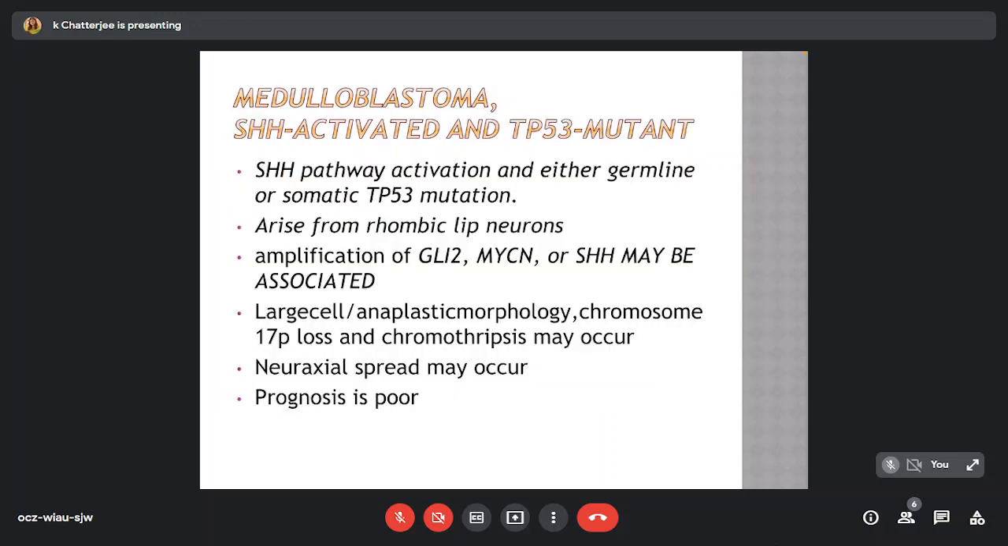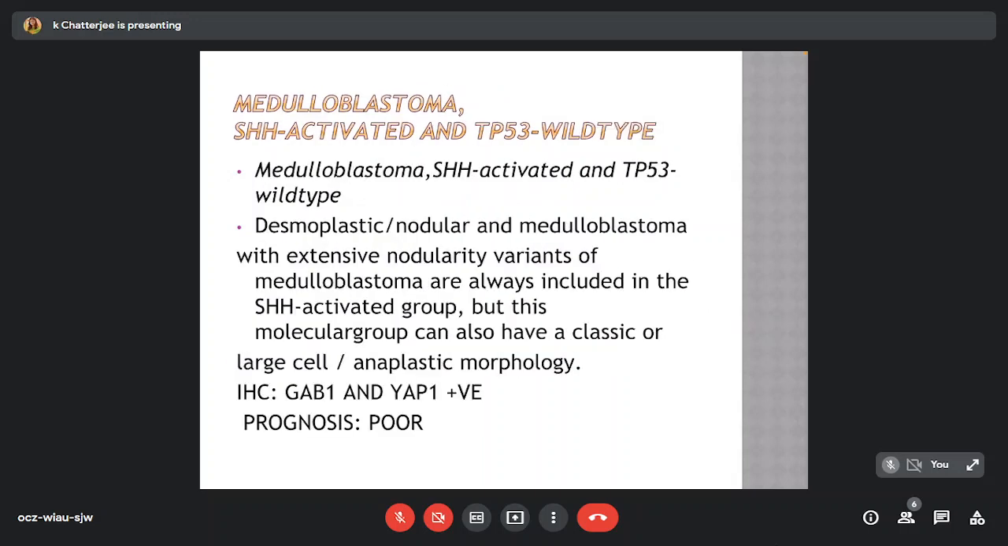In SHH activated and TP53 mutant cases, either germline or somatic TP53 mutation occurs. These mostly arise from the rhombic lip neurons and are associated with amplification of GLI2, NMYC; SHH may be associated. In large cell or anaplastic morphology, chromosome 17p loss and chromothripsis may occur. Neuraxial spread often occurs and prognosis is usually poor.